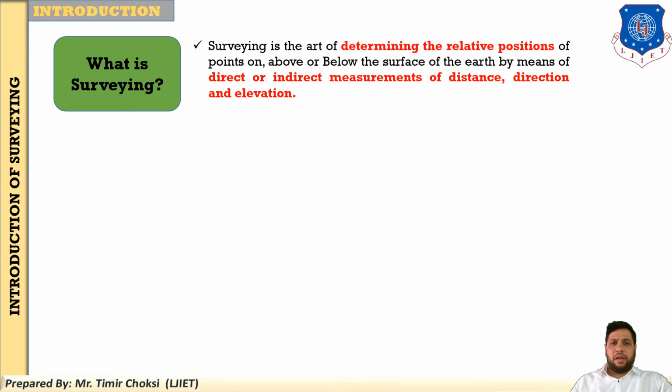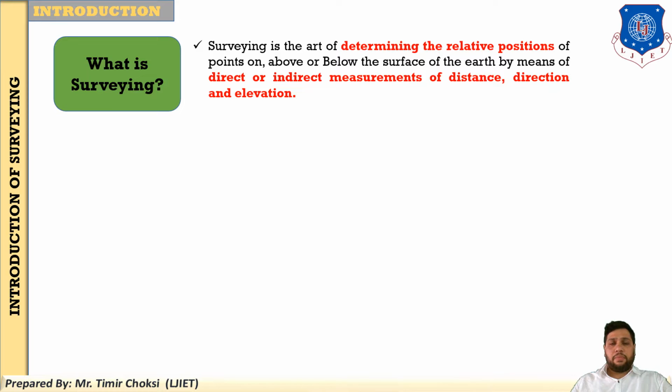What is a direct measurement? When you find the distance between these two points directly with a tape or chain or any type of instrument, it is called direct distance measurement. But sometimes the field is different and some barrier is there, some mountainous area is there, some river is there, so you cannot take the distance directly between the 2 points. So you have to find some modified method or modified instrument, as in trigonometric leveling, and when you consider the indirect measurement to find the distance between 2 points, it is called the indirect measurement.